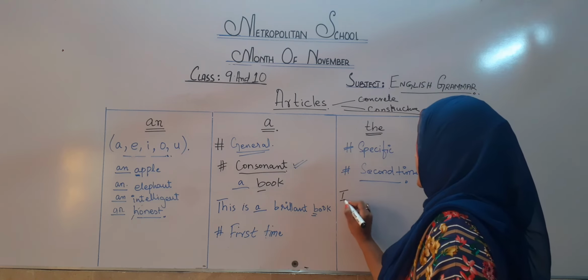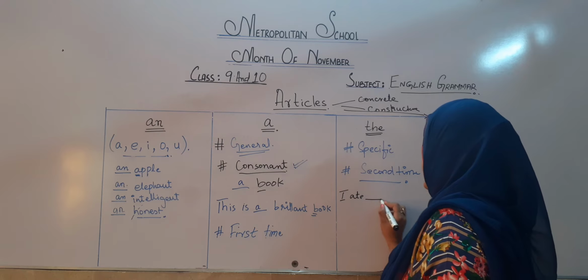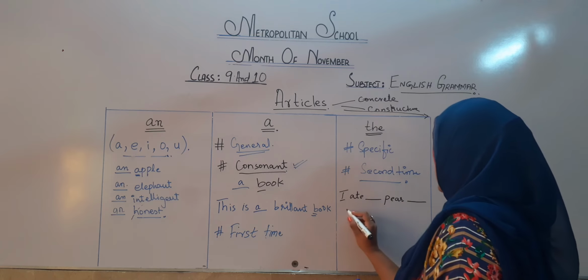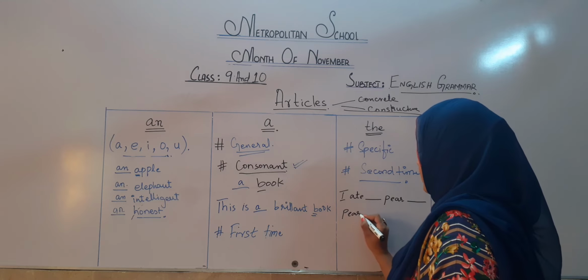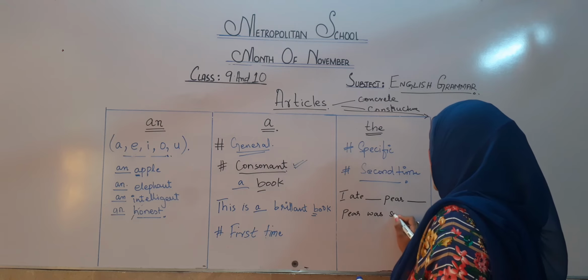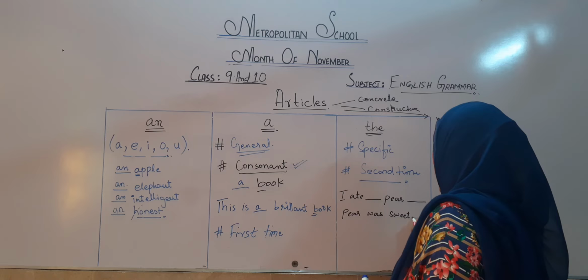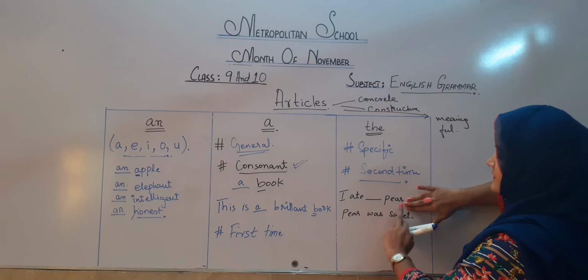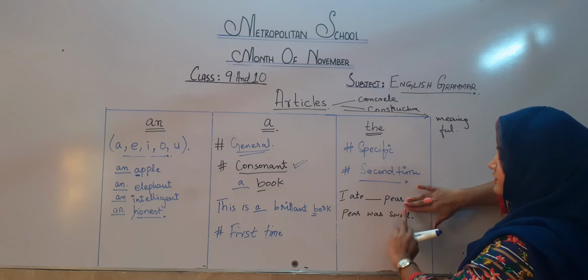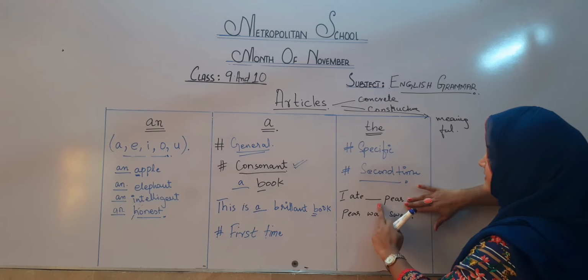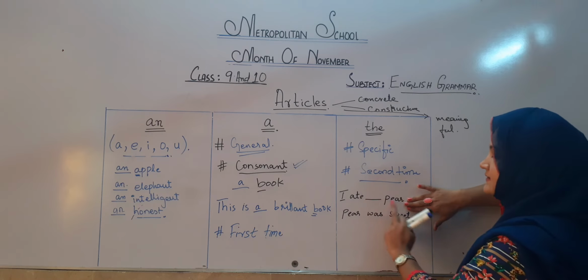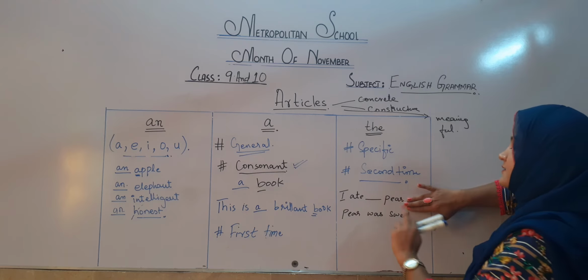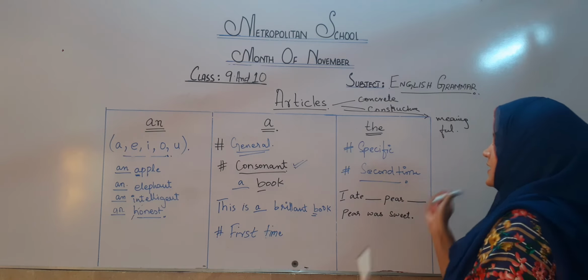I ate a pear. I ate dash pear. Dash pear was sweet. If we talk about the first part, I ate dash pear, in this sentence I am talking about a pear in general, so I am going to write here a.